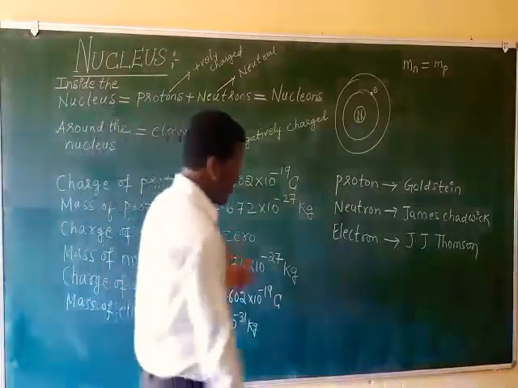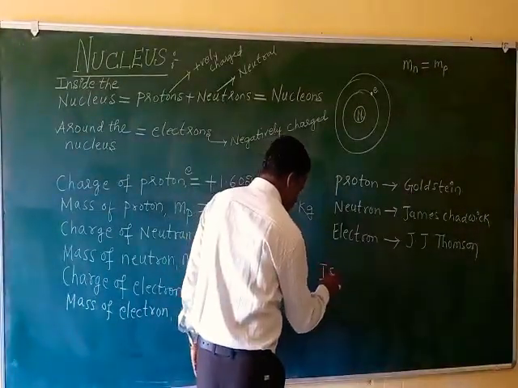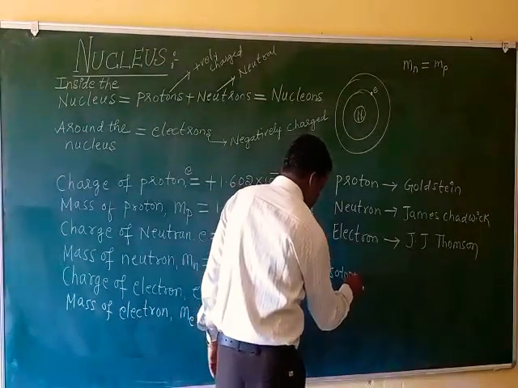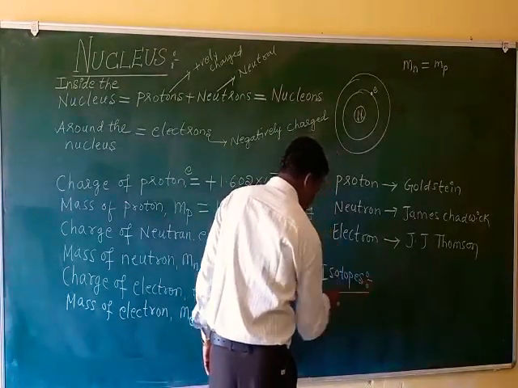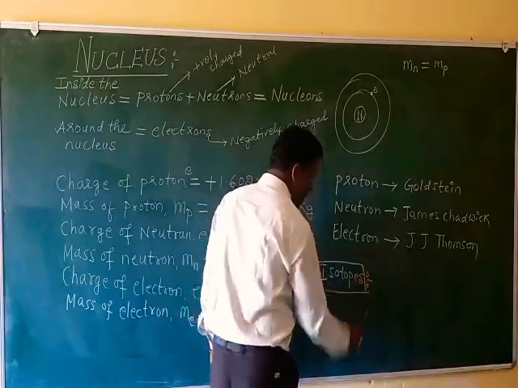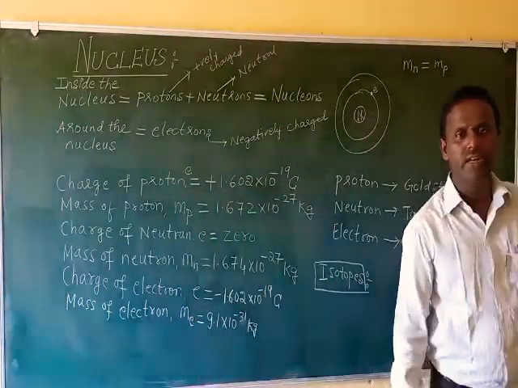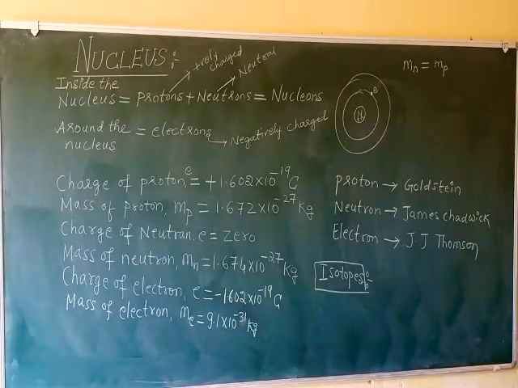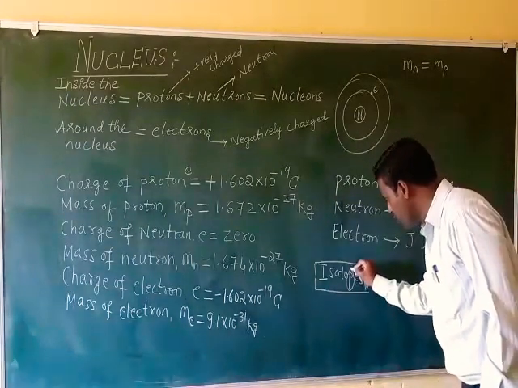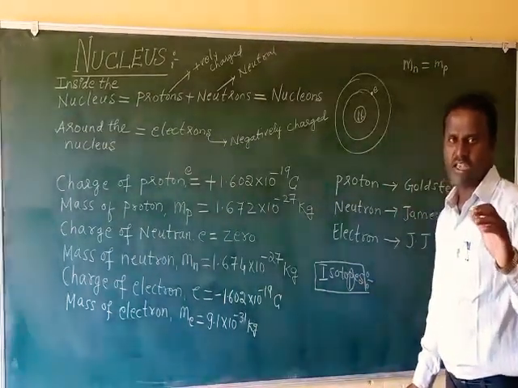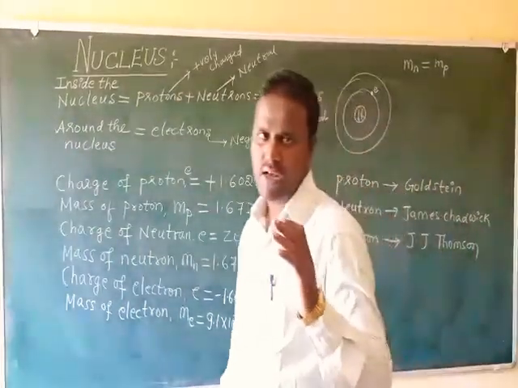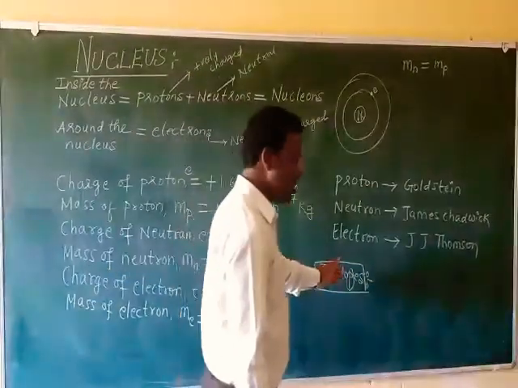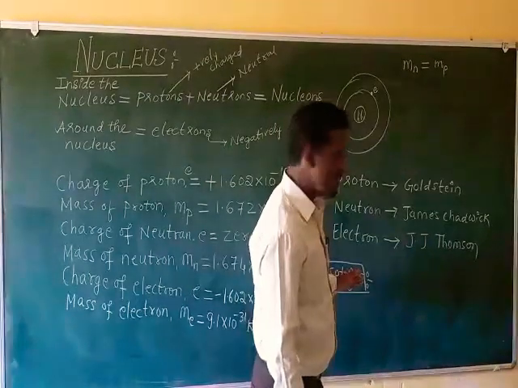So see, we shall discuss isotopes, a special category of nuclei. What are isotopes? Isotopes means these are the nuclei of an element which are having the same number of protons. P is present. So if the nuclei are having the same number of protons, then you can call those nuclei isotopes.